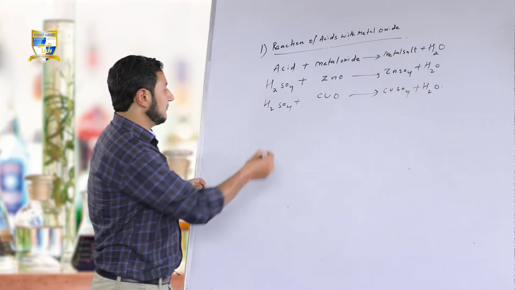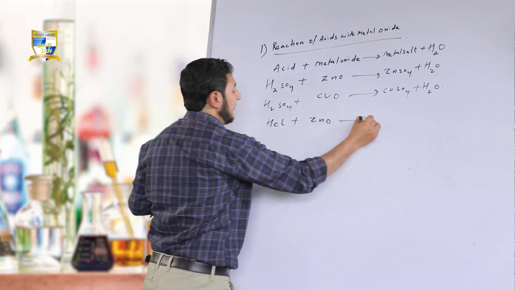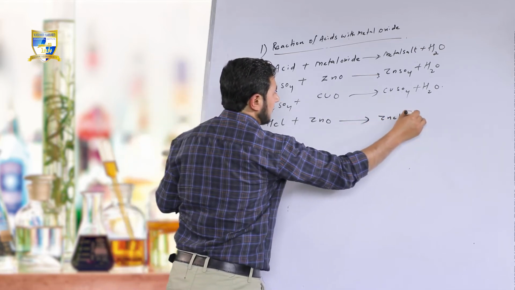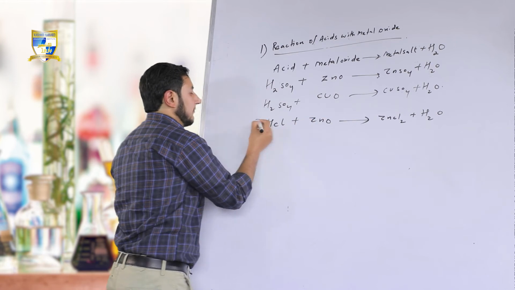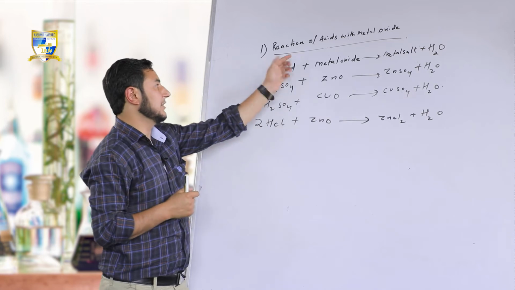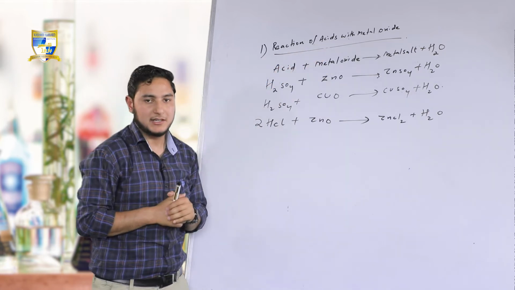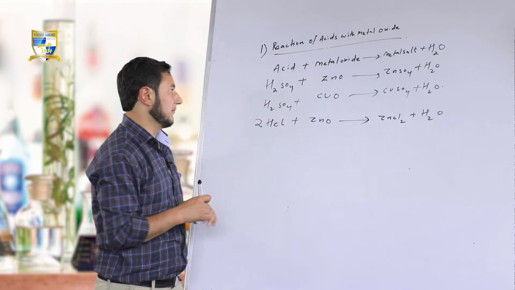If we change the acid from H2SO4 to HCl, there will be formation of chloride salt, that is ZnCl2 plus H2O, balancing 2. So this was the third reaction. What happens when acids react with metal oxides? They form metal salt along with water.